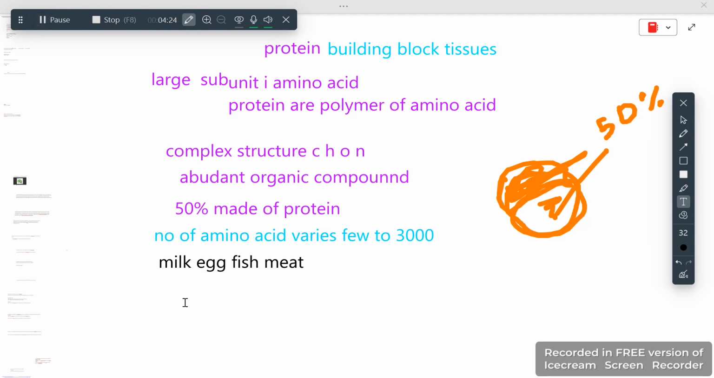And the growth of hair and nails is also because of protein. If our hair has good growth and we have good nail growth, that means we have taken a good diet. We have eaten good protein in our diet.